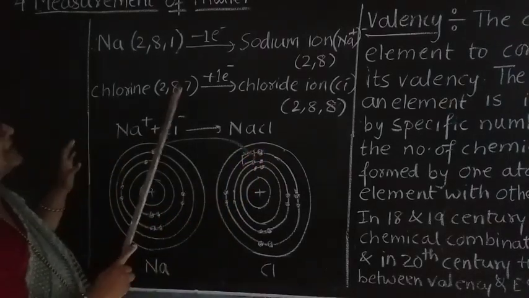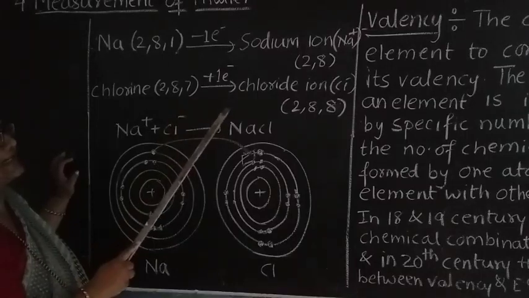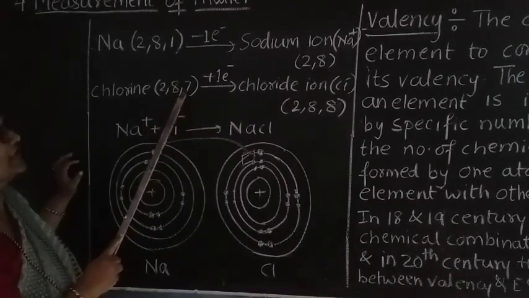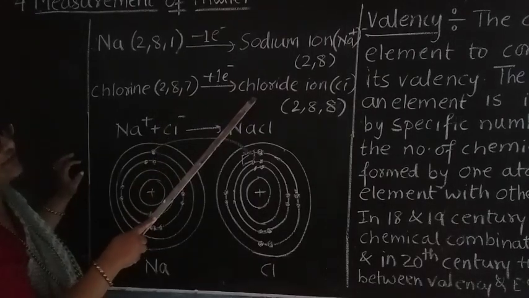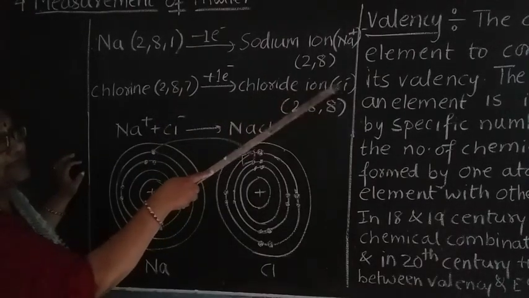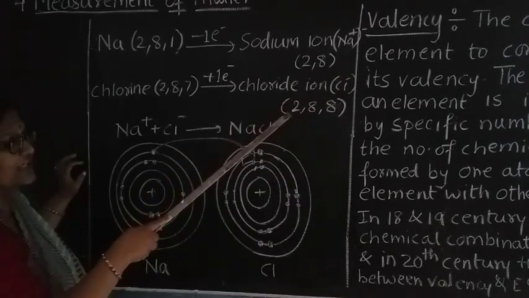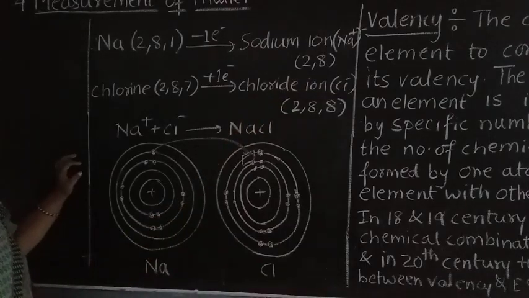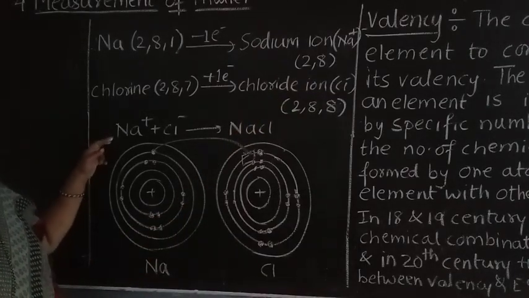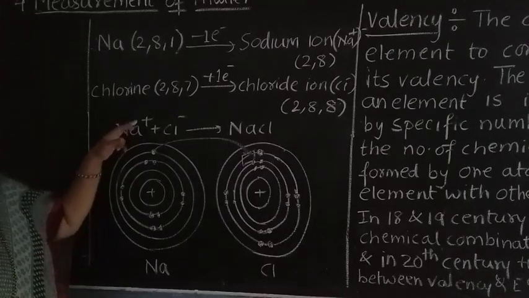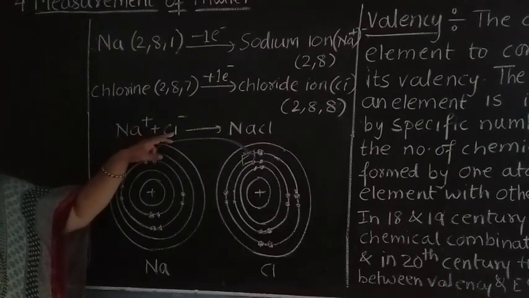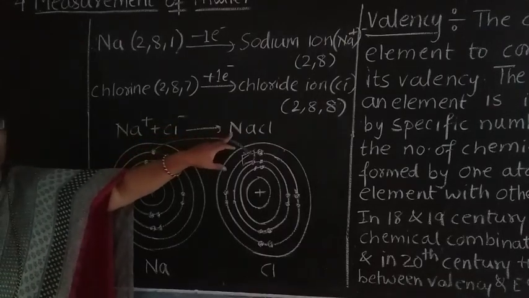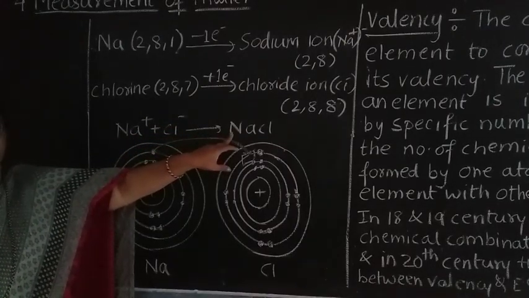So what becomes now? As the chlorine gets 1 electron, that means there will be 1 extra electron in the outermost orbit. So it will be the chloride ion, that is Cl minus, and the configuration will become 2, 8, 8. Now what happens actually here? The cation, Na plus, and the anion, Cl minus, both combine to form a compound which is called NaCl.